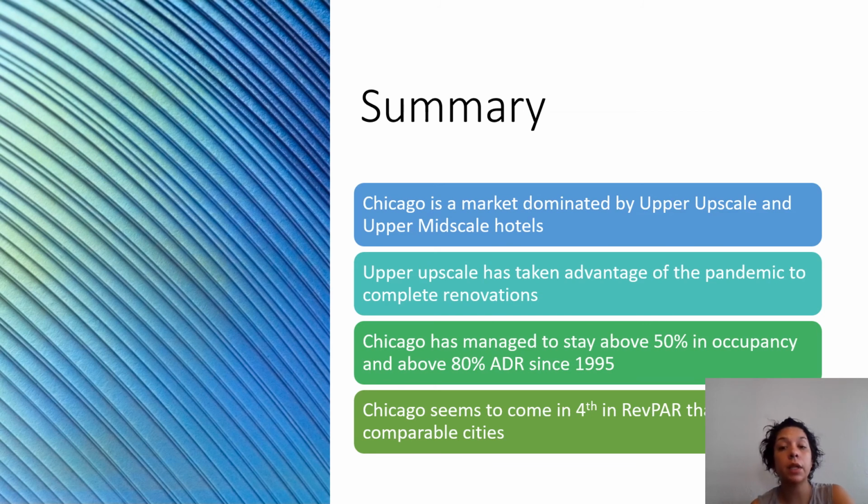Summary. So in summary, we have learned that Chicago is a market dominated by upper upscale and upper mid-scale hotels. Upper upscale has taken advantage of the pandemic to complete renovations. Chicago has managed to stay above 50% in occupancy and above 80% in ADR since 1995. And Chicago seems to be coming in fourth in RevPAR compared to its comparable cities.